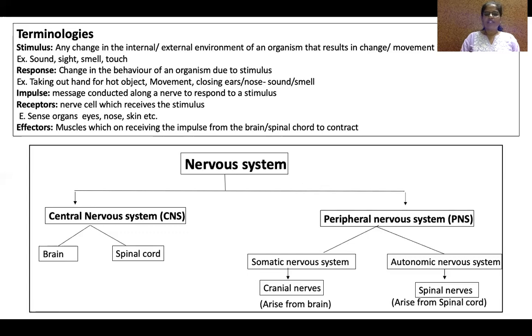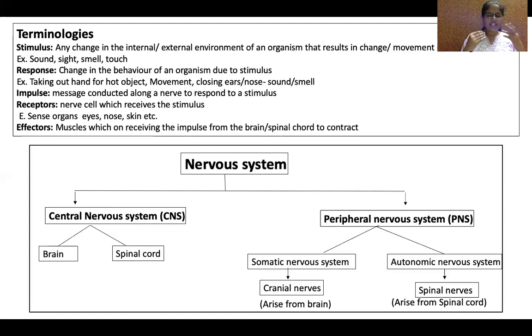Now, receptors. What are receptors? The organs that receive the stimulus are called receptors. For example, a loud sound comes, and when the sound comes we cover our ears. Ears will become the receptors for sound. For taste, the tongue will become the receptor. For sight, to see, our eyes will become the receptors, the receiving organs. Okay, and effectors.